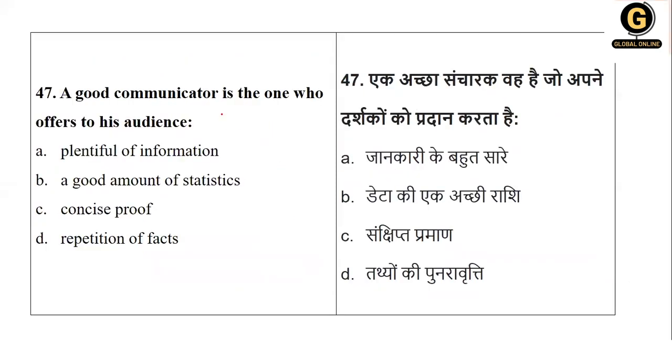Then, a good communicator is the one who offers to his audience information, good amount of statistics, proof, repetition of facts. So obviously, statistics in every communication cannot be used. Proof is not required. Repetition of facts may not be needed in some communication. But what is important is plentiful information. That is, option A is the right option for this question.